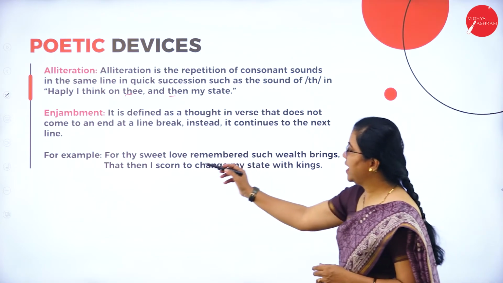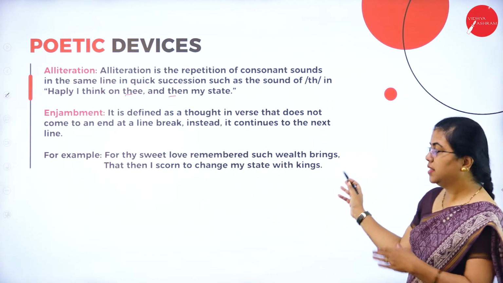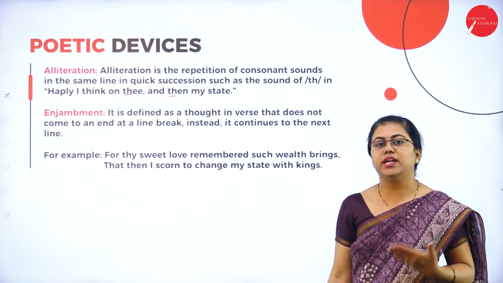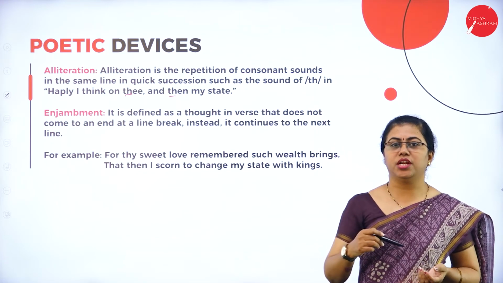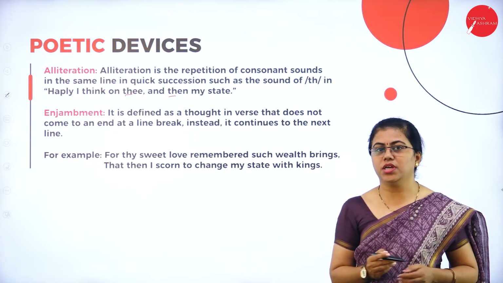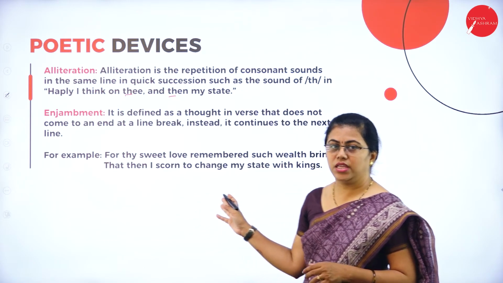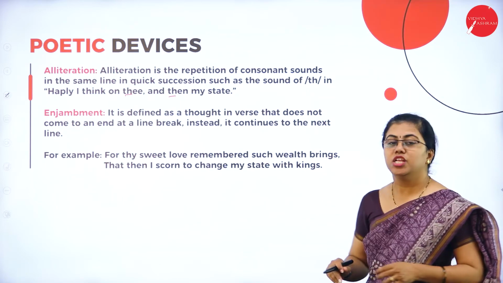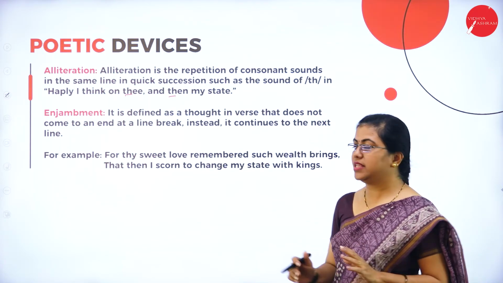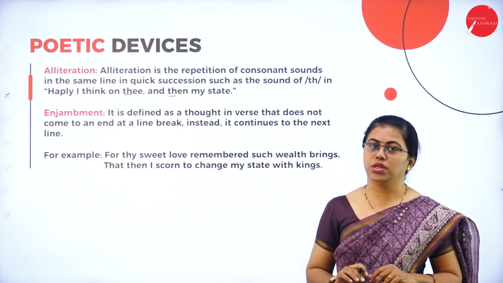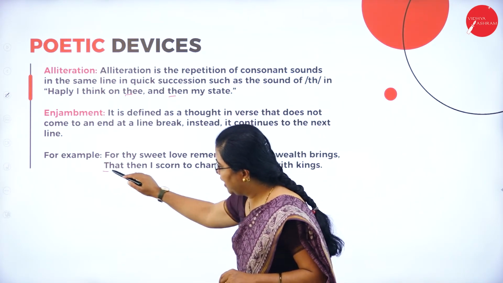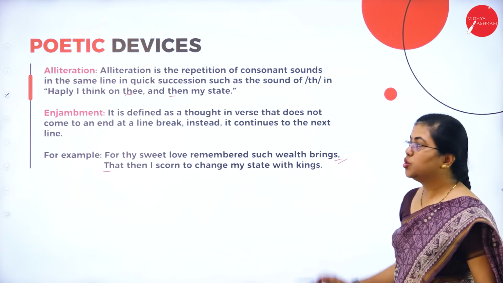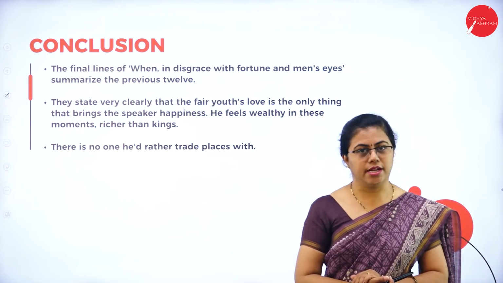For example, "For thy sweet love remembered such wealth brings," the sentence doesn't end here. Okay, you have to go to the next line. If you see, the whole sonnet itself is like that. Okay, so in the quatrain also you cannot get the complete meaning there. You have to go to the next line. So this is one example I have given over here. "Brings, that then I scorn to change my state with kings." So here he is talking about the state of kings, and in order to get the complete meaning, you need to go to the next line also. Though it starts with a capital letter, the sentence is not complete over here. The meaning is not complete over here. So these were the literary devices that are used over here.